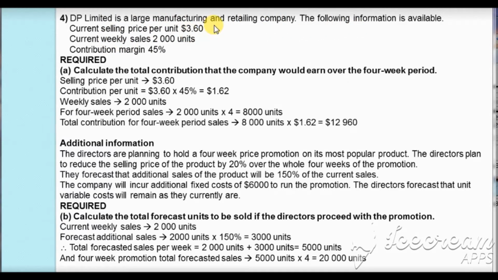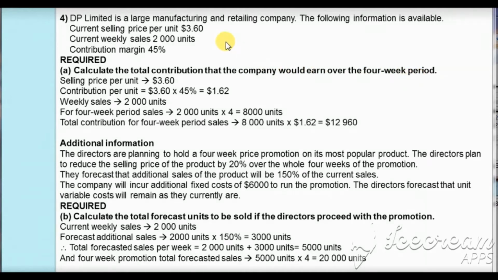Current selling price per unit is $3.60. Current weekly sales are 2000 units. Contribution margin is 45%. In part (a) of the question, we are asked to calculate the total contribution the company would earn over the 4 weeks period.